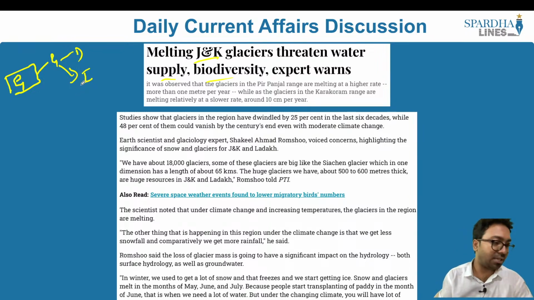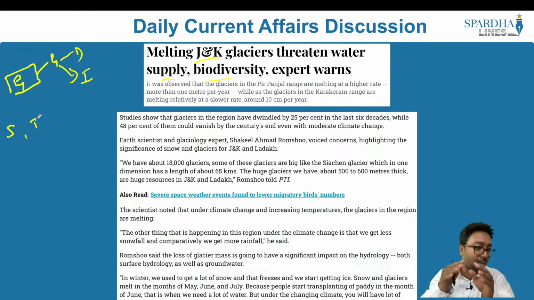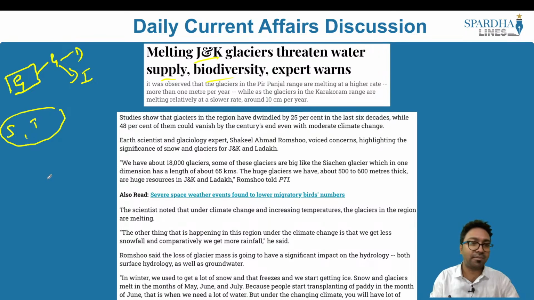And all this will significantly impact the people in that particular locality. The impact is basically that there are people who are dependent on agriculture and on the drinking water front, and now if there is a shortage of drinking water, these people will start facing the impact of the glacier melting. Added to it, whenever we speak about biodiversity, there are a couple of species. Let's say for example we have the snow leopard, or let's say for example we have the tiger. These species are also dependent on the glacier, but if ultimately there is excessive glacier melting, the biodiversity could also be threatened as well. Added to it, we have the albedo effect.